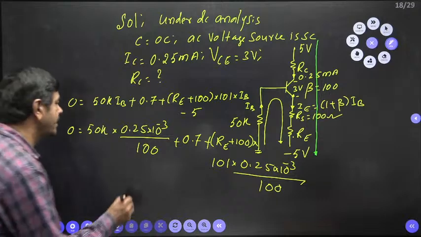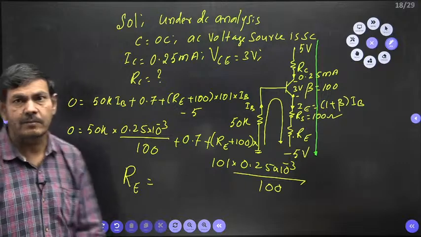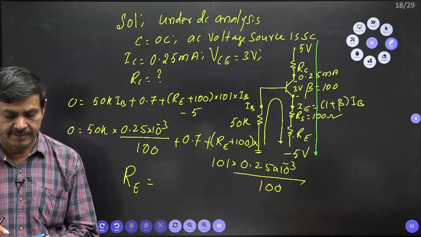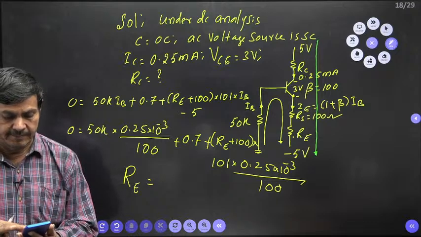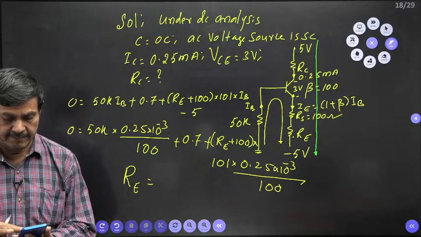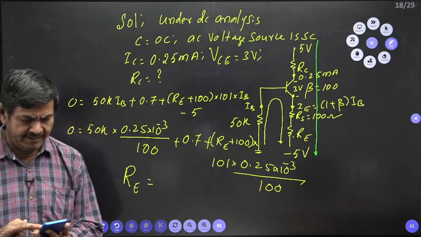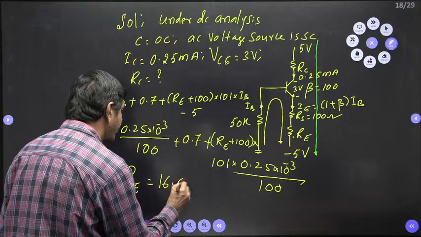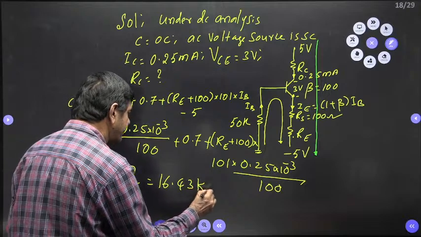Then you find what RE is. You find the emitter resistance. Anybody can calculate RE here? Once you know RE, you can find the RC value. Yes, the emitter resistance comes to 16.43 kilo ohms.